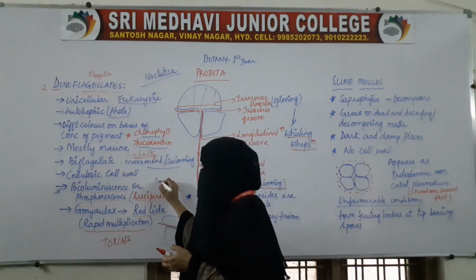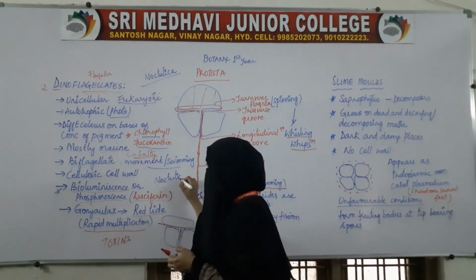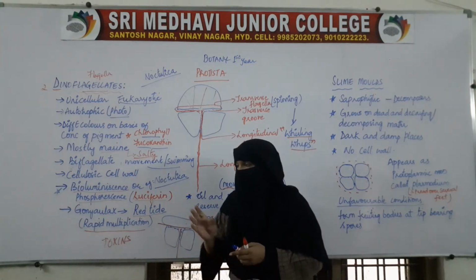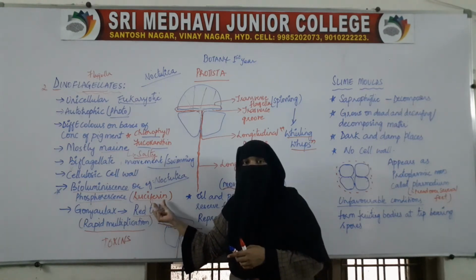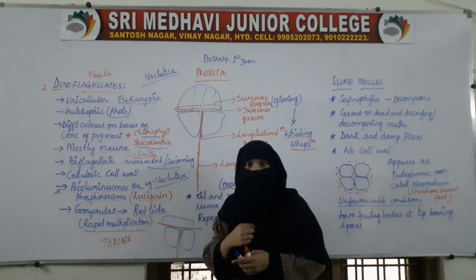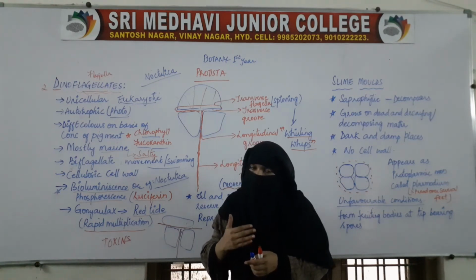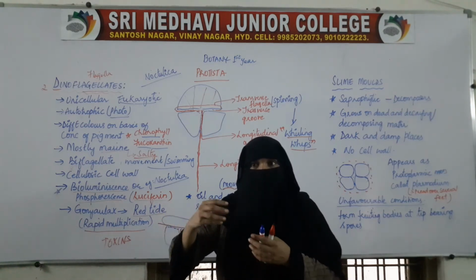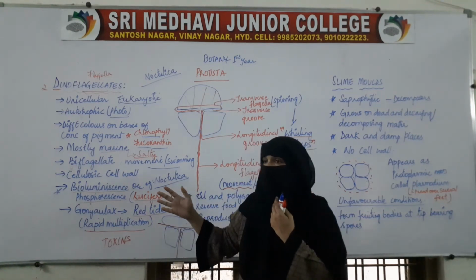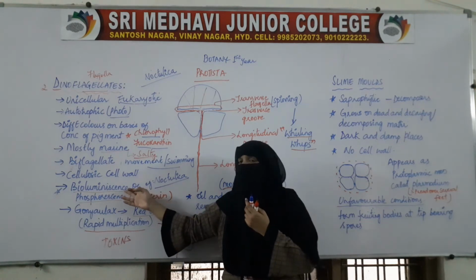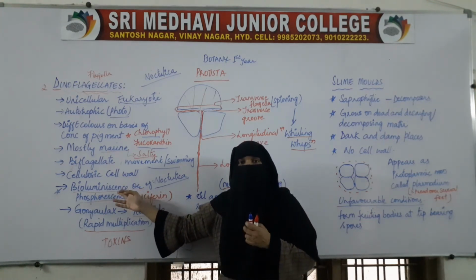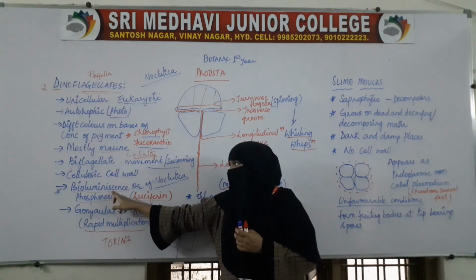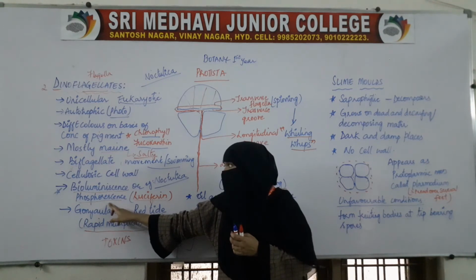An example here is Noctiluca. It shows bioluminescence. How does it show this? The protein luciferin absorbs different wavelengths during daytime, and during night time the absorbed wavelengths will be emitted. When it emits, it releases energy in the form of light, and because of that they produce light during dark. So that property is called bioluminescence or phosphorescence.